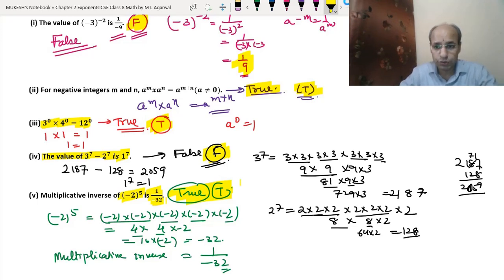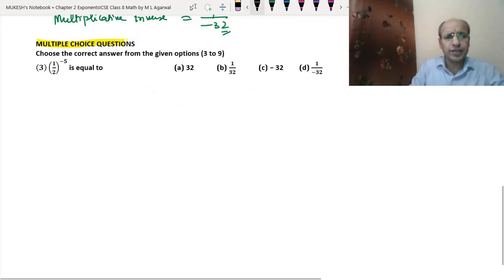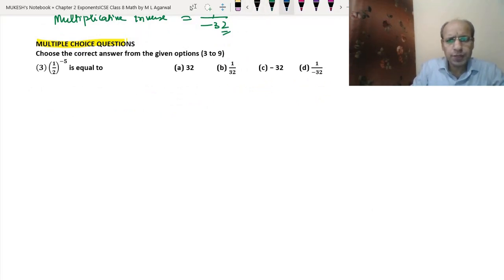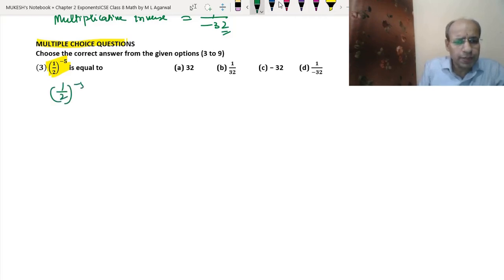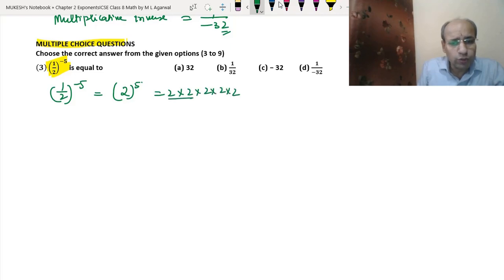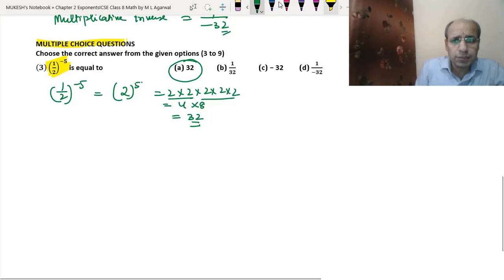Now let's do the multiple choice questions. In this question we can also do it straight away on the board. Okay, no issues. So the first part we have 1 upon 2 to the power minus 5 is equal to. Okay. So we just calculate 1 upon 2 to the power minus 5. When we convert this into the positive power, this number will be reversed and the sign will become positive. And as we have calculated earlier also, 2 into 2 into 2 into 2 into 2. So 2 to the 4 into 8. So the answer became 32. Okay.